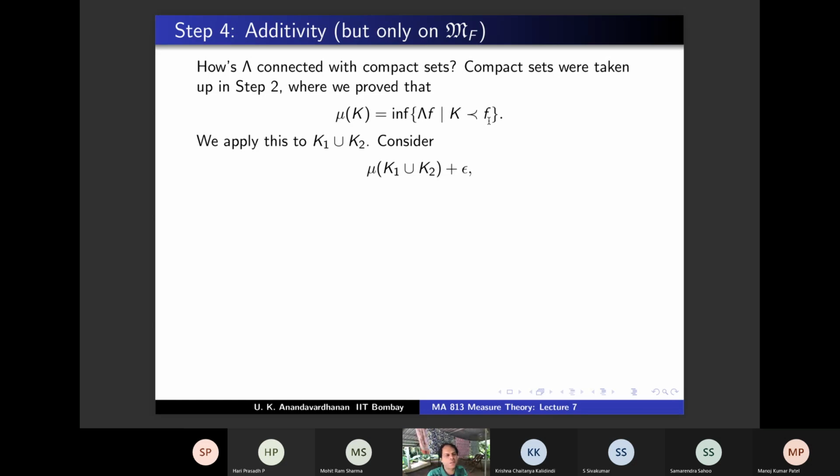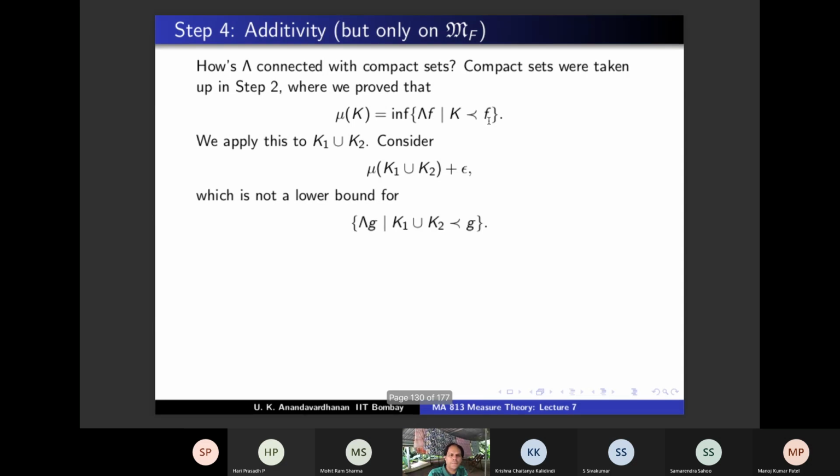So mu of K1 union K2 plus something is not a lower bound. So this is not a lower bound for this set, lambda G with K1 union K2 precedes G. Agree? By the definition of mu of K1 union K2. Agree?